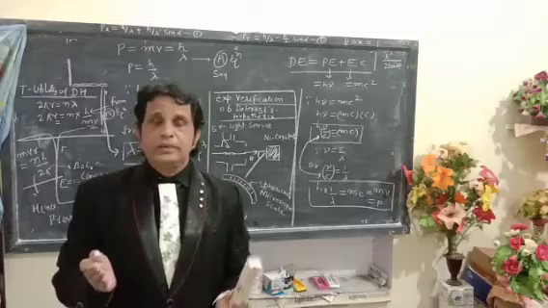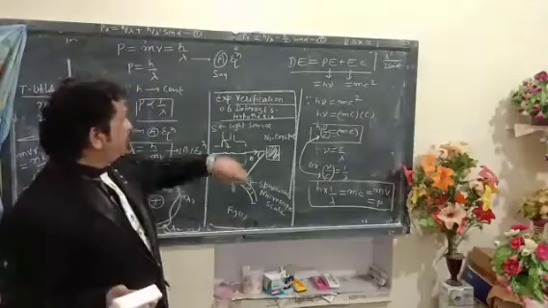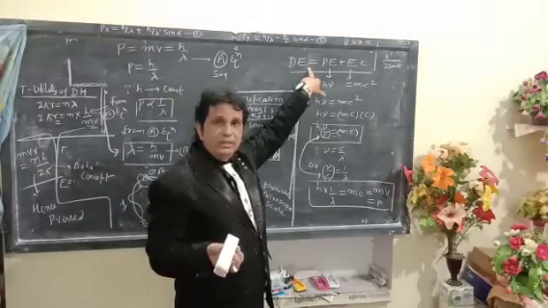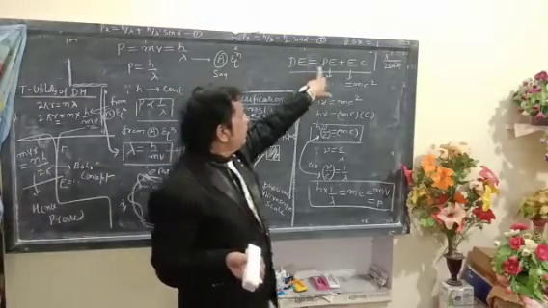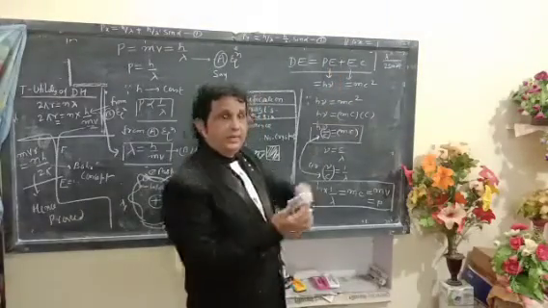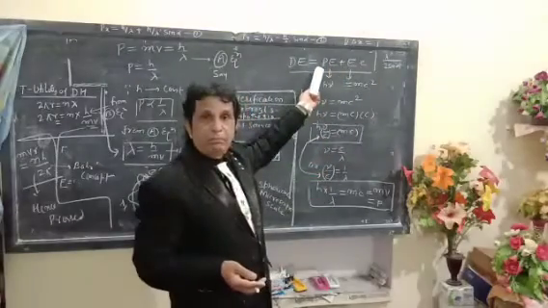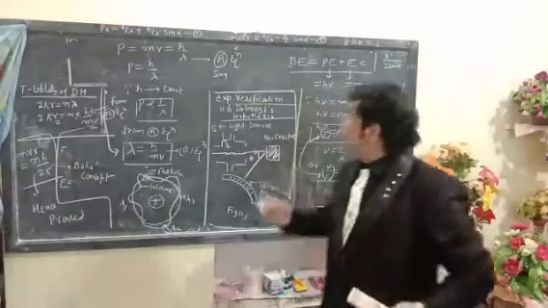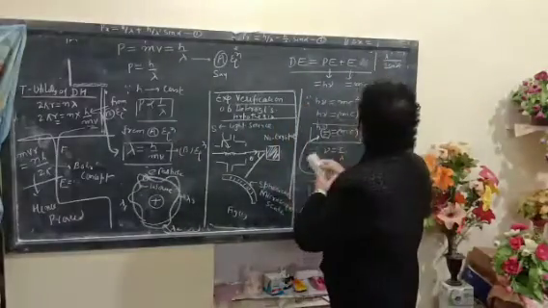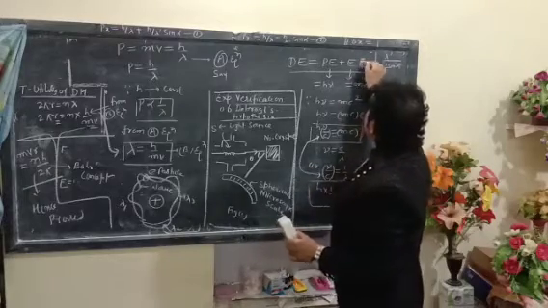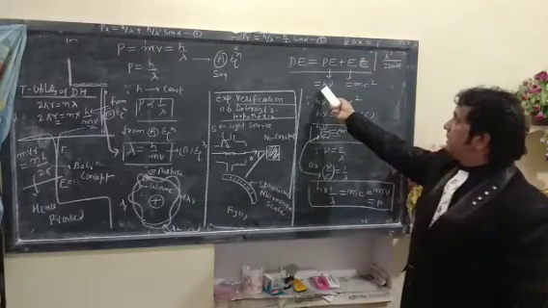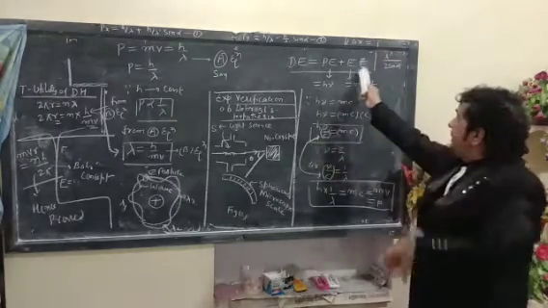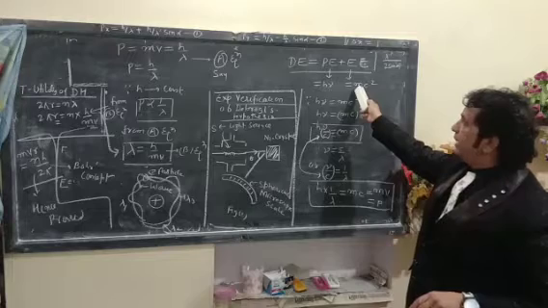Hence, let us repeat here, the de Broglie equation is the sum of two important equations: the Planck equation and the Einstein equation. The Planck equation is expressed as h nu, and the Einstein equation as mc square.